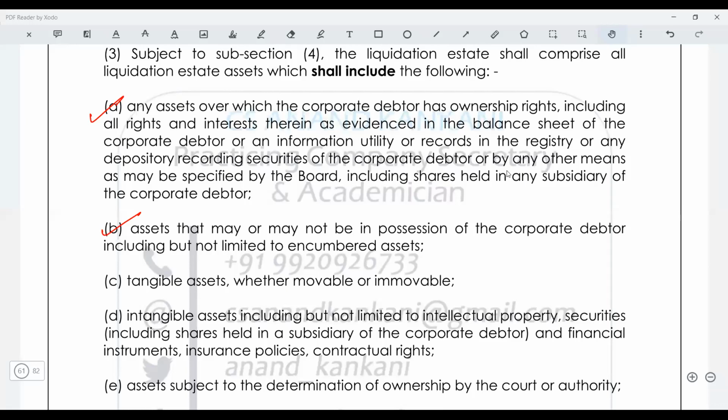Now, my question is, when the liquidation order has been passed, can I say that this is part of my liquidation estate, or would the liquidator say no, on this the entire right is with Mansi only, so this is not part of the liquidation estate?